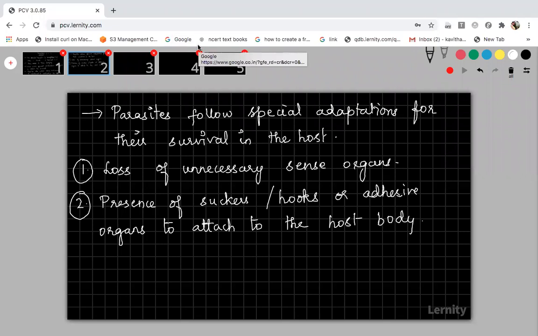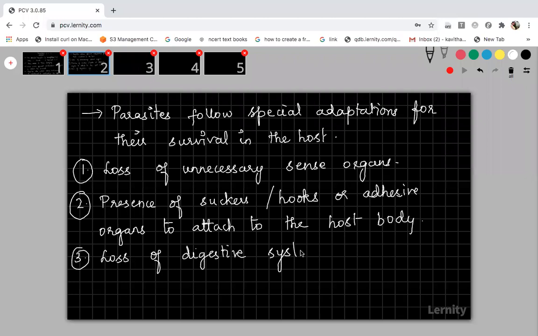Of course, whichever organism lives in our body and causes diseases is called a parasite. Then obviously corona is also a parasite. Now the third adaptation is loss of digestive system. Sometimes, not in all cases, one of the adaptations followed by the parasite is that they will lose the digestive system. And the parasites which live in the host body will have high reproductive capacity. The reproductive ability will be higher for parasites.